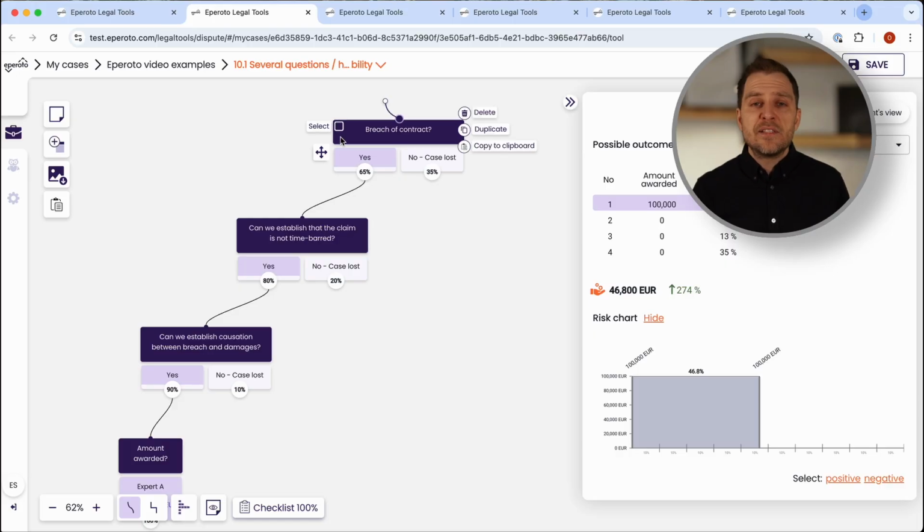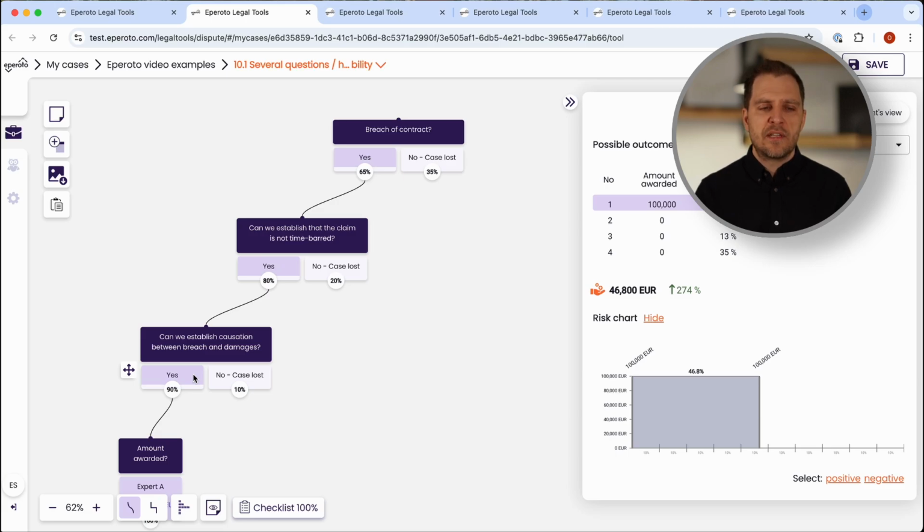But it's important to consider how the actual decision maker will approach these questions. Listing too many questions or trying to create a very detailed model that catches every legal question or question of evidence is often not a good idea. Again, the key is to think, how do I think that the judge, jury, or arbitrators will assess my case? The goal is not to build a perfect map of all parties' arguments, but to create a useful description of what we think may happen so that we can make a good decision on how to proceed. But let's continue our detailed approach here.